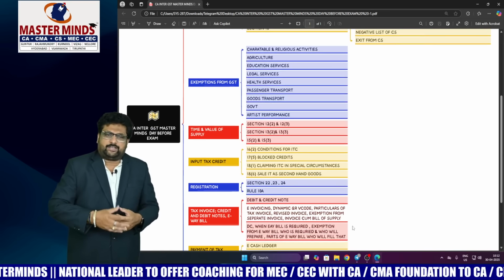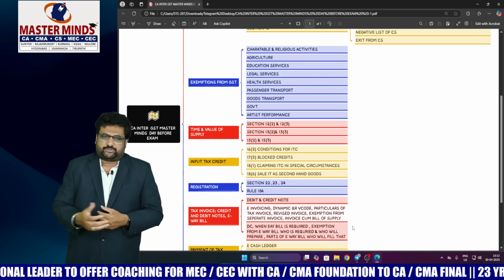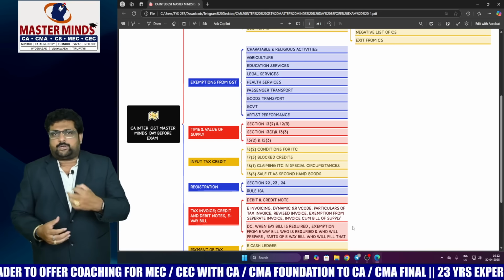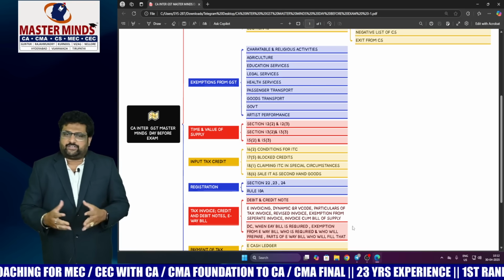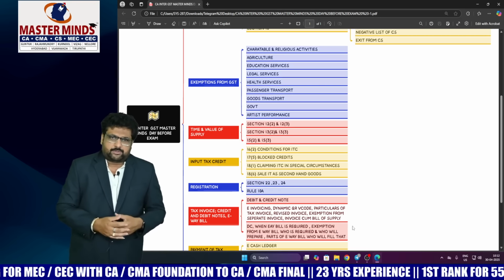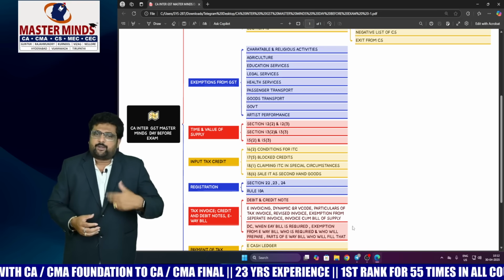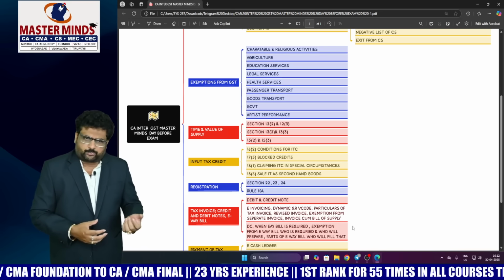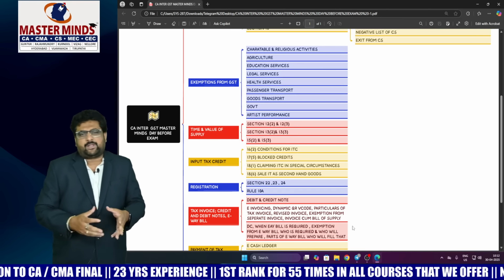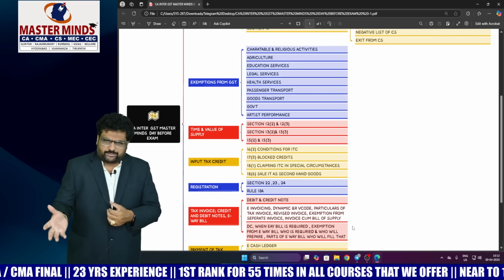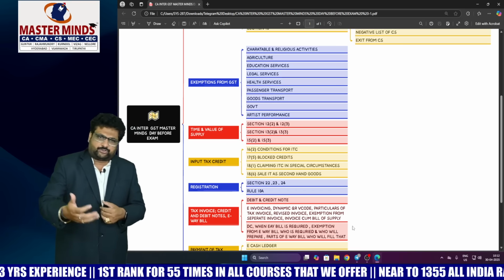And the next chapter is exemptions from GST. With respect to exemptions from GST, what are the important areas we need to keep focus on? Charitable and religious activities, agriculture, education services, legal services, health services, passenger transportation, goods transport, government, artist performance, and sports related exemptions. All these are the important areas you need to keep focus on in the exemptions chapter.